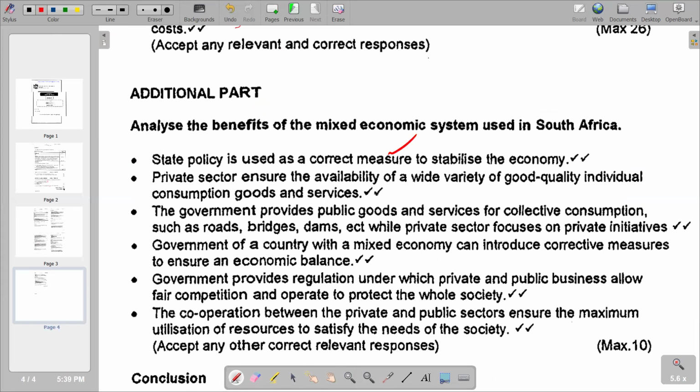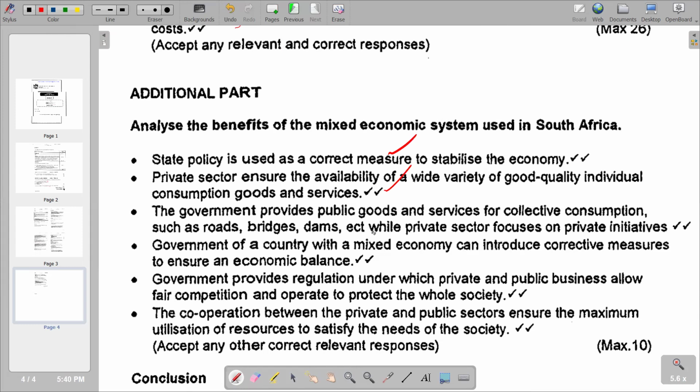Next point: the private sector ensures the availability of a wide variety of good quality individual consumption goods and choice. In terms of widening the choice base, the private sector also plays a significant role. So we are bringing the benefits coming from the market system.